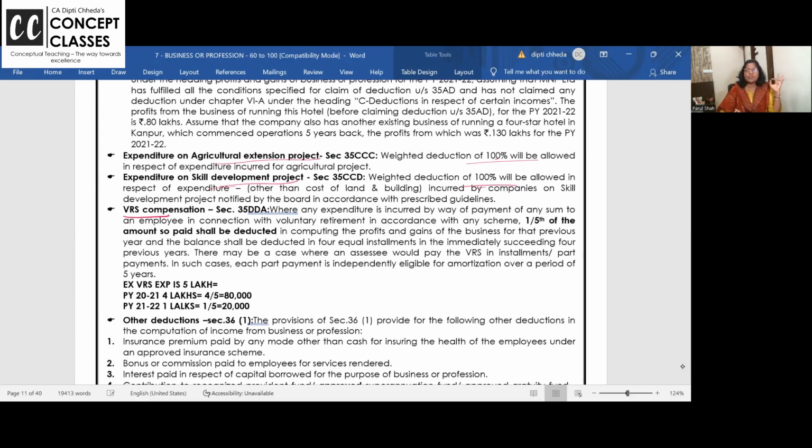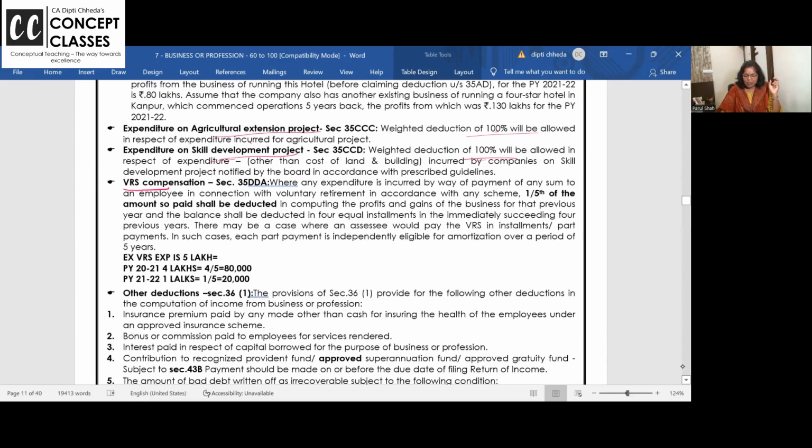VRS full form is voluntary retirement scheme. If you are retiring before the age of 60, say at 58, you will get a lump sum amount of 5 lakhs from the company. Company said 5 lakhs, but in 2021, the company paid you 4 lakhs. So whatever they pay you, 1/5 is allowed every year. 1 lakh paid next year, say 1/5 will be allowed. Are you all with me?